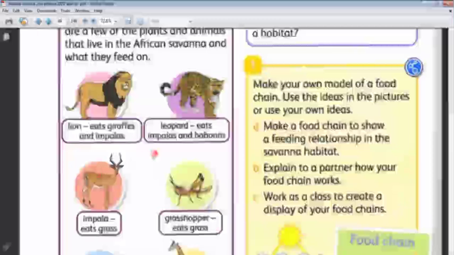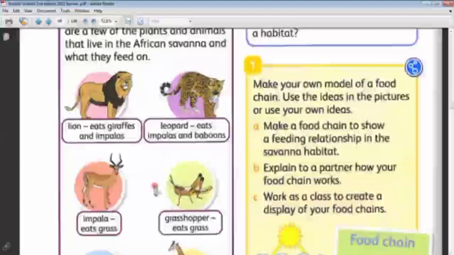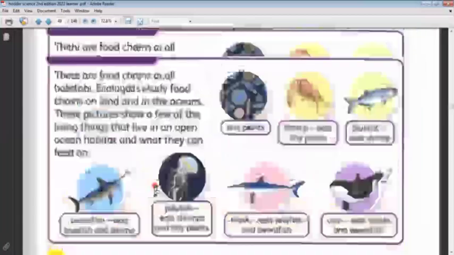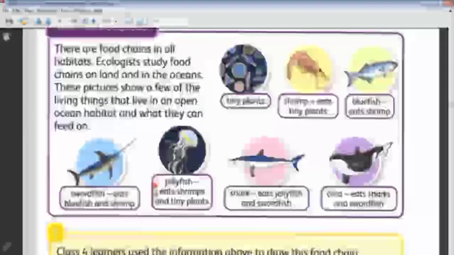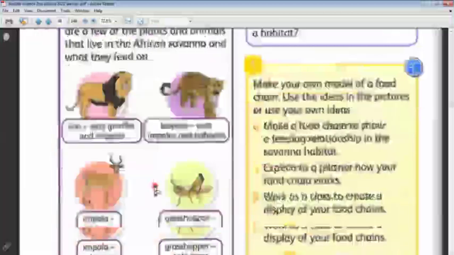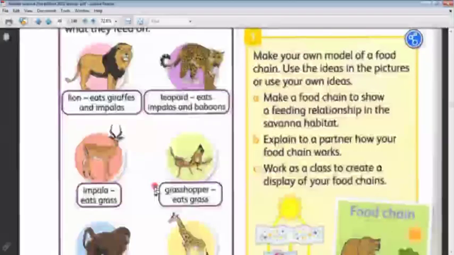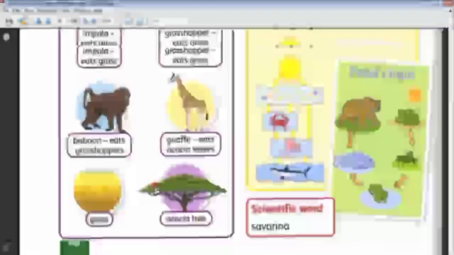Okay. So this page contains 3 food chains, and the ocean living things page contains 5 food chains. Can you make them as homework? Okay, it's okay. So we have an exam next session.